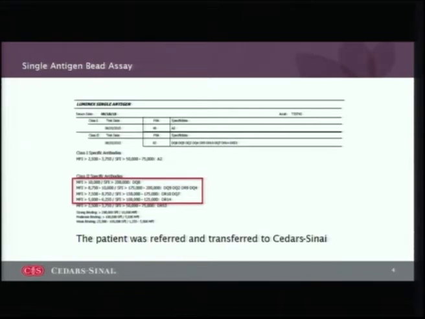We have a cutoff of an MFI of 5,000 for most of our patients as avoids. So you can see that she's got a wide array of DQ antigens, and as a result of that, her calculated PRA is 85%, which essentially means that she has about a 15% chance of having an immunologically compatible donor in the donor pool.